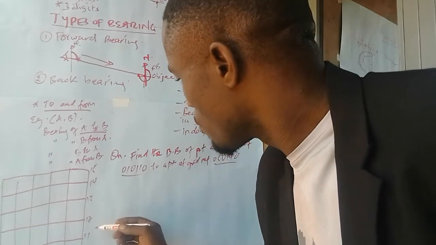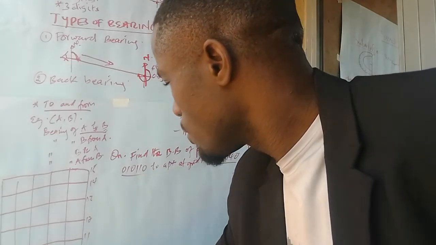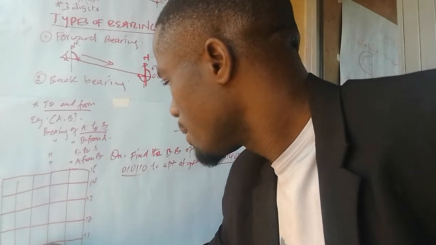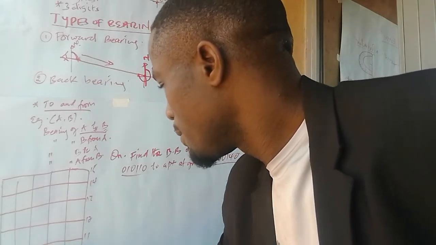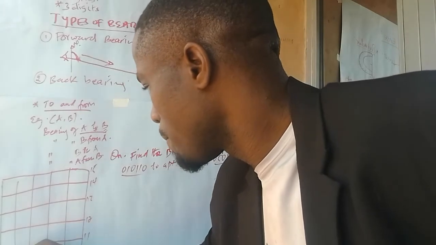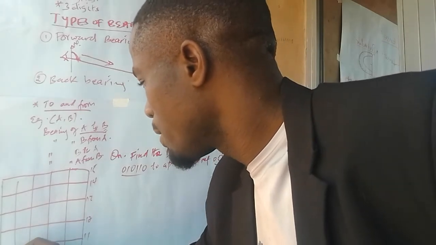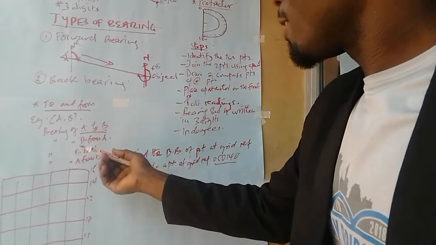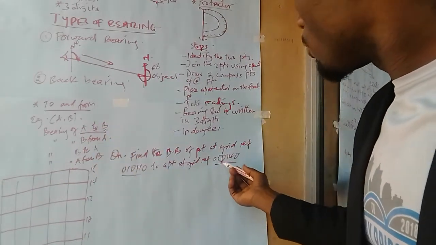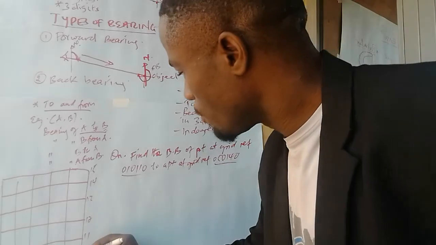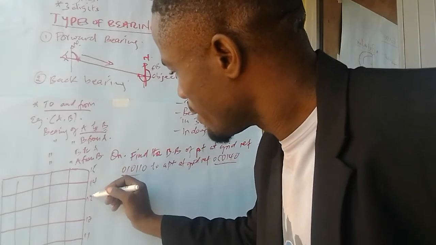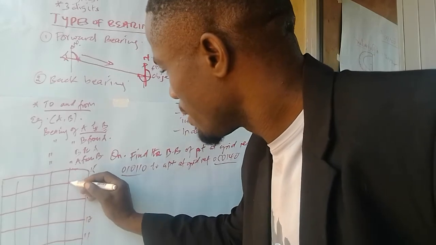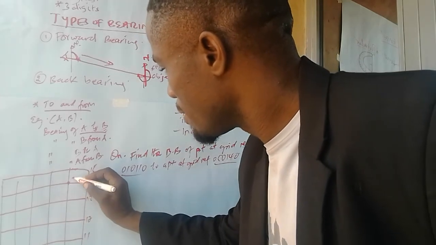The point 010110 is here, so you can mark this point as A, because it's what I used up here. Then look for 050140. It is here, so this is point B.